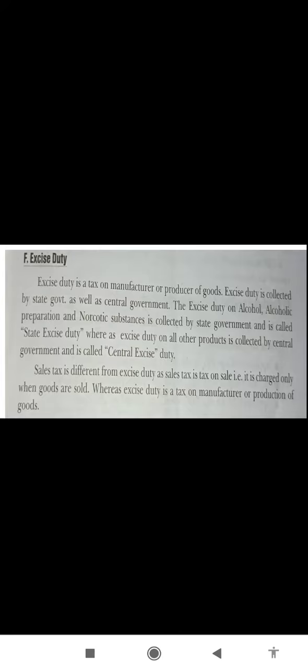So if you are asked how many types of excise duties are there, basically 2 types: state excise duty and central excise duty. Sales tax is different from excise duty. A sales tax is levied on sale, charged only when goods are sold, but when goods are manufactured, then excise duty is charged. For example, if you're starting an enterprise or an industrial unit, then for manufacturing you will be paying excise duty, but for selling you will be paying sales tax.